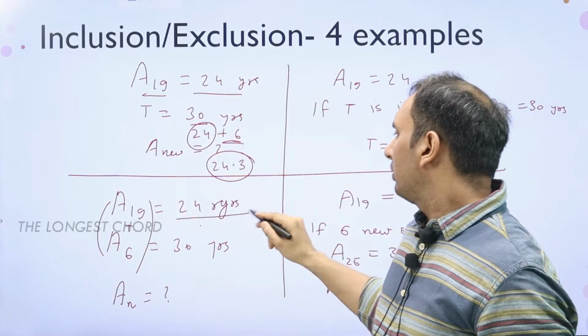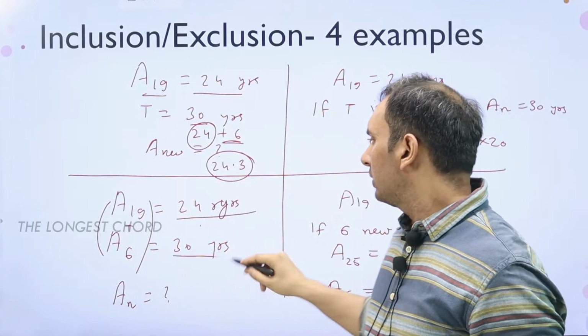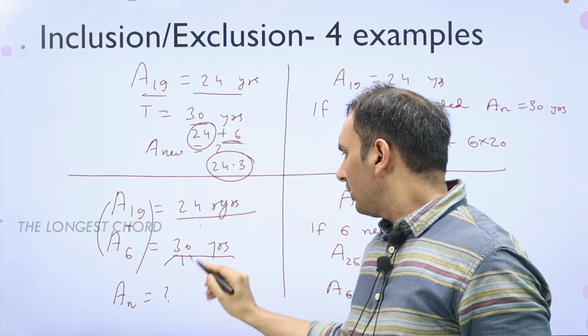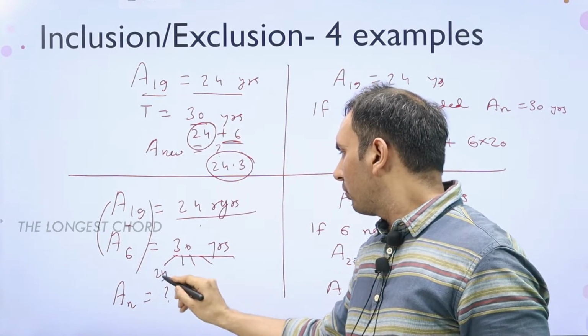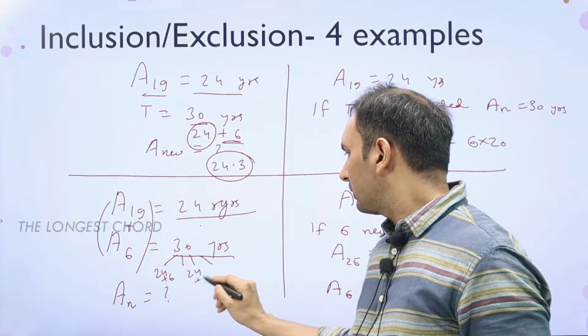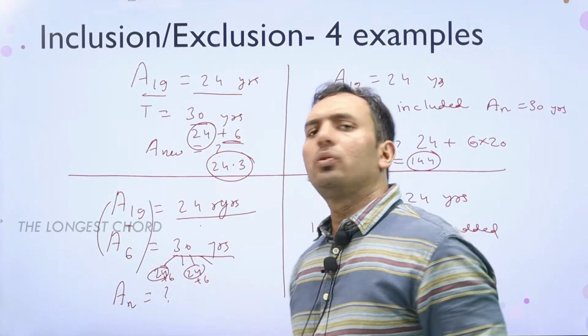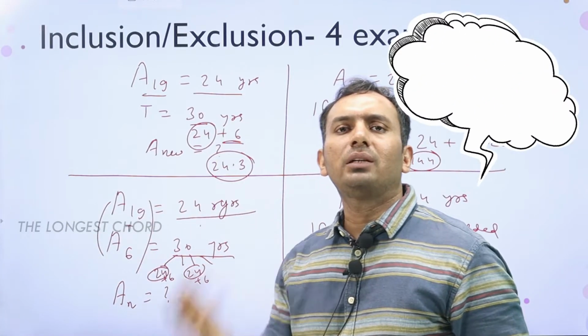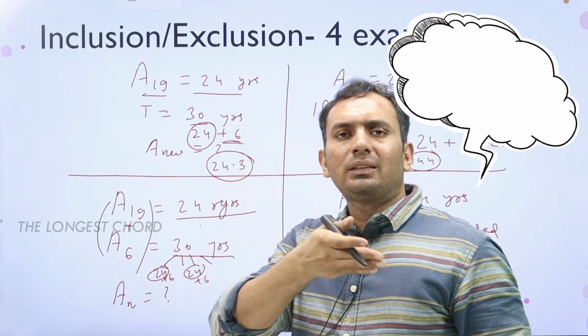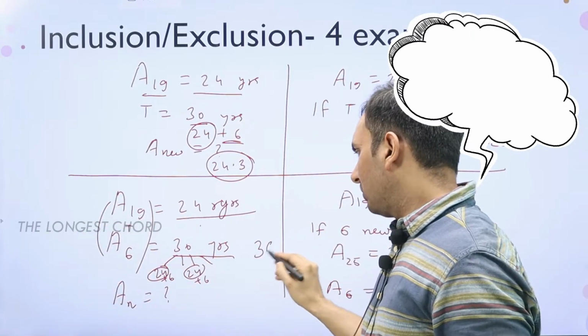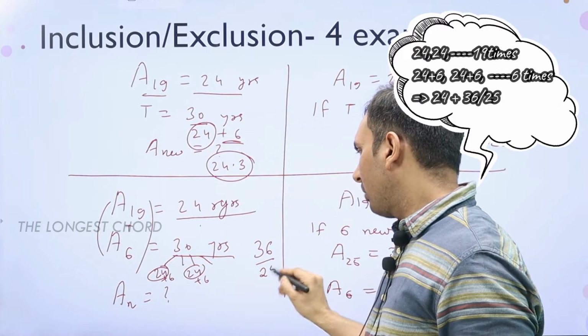The average is 19, the students are 24, and there are 6 new students at 30. Can we say we can just keep all 6 students as 24 plus 6, 24 plus 6 like this? So if we take 24 for these 6 students, there is no change. So basically how much extra are they bringing? 6 times extra. That means 36 extra. So in the average 36, but the overall number is now 25.